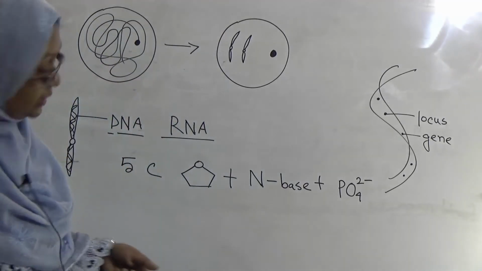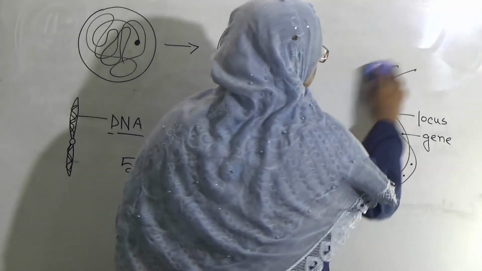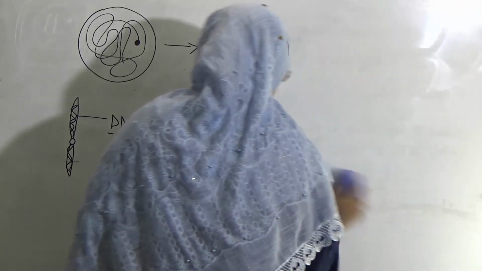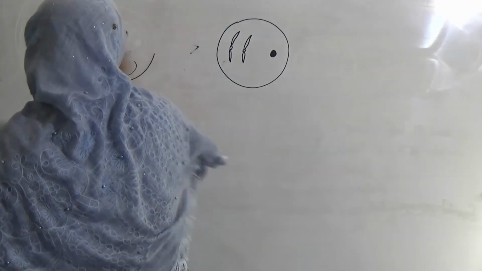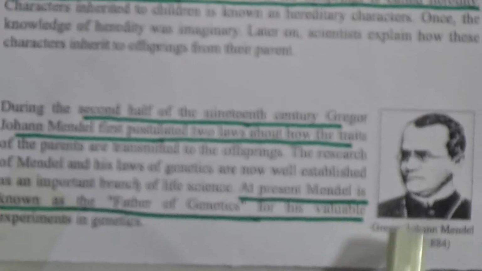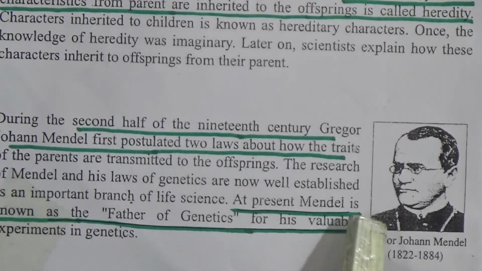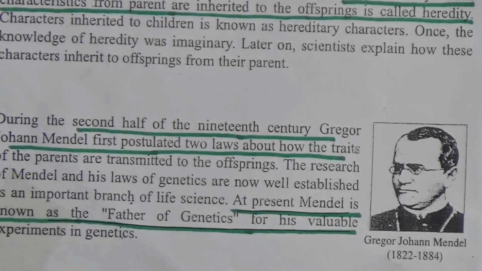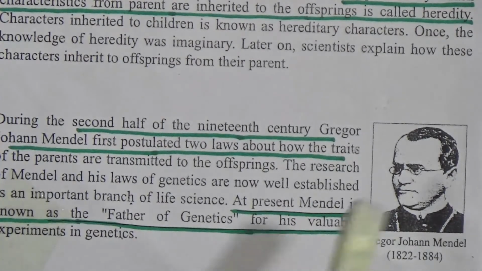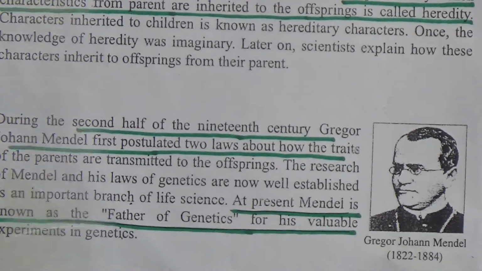In a broad sense, we can say it is the carrier of genetical characteristics, the main carrier of genetical characteristics. Now there is a scientist named Gregor Johann Mendel. First he discovered this heredity characteristic, and he established 2 laws depending on which we can easily describe how these characters go generation after generation. That's why he is known as the father of genetics.